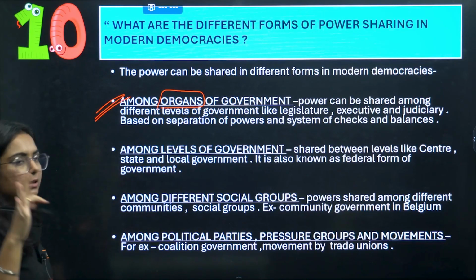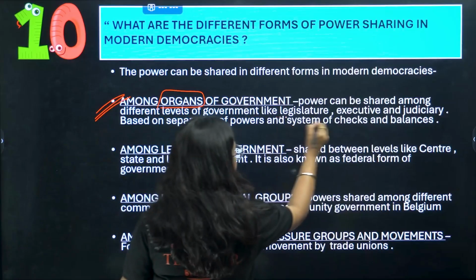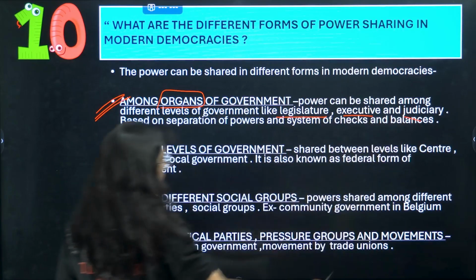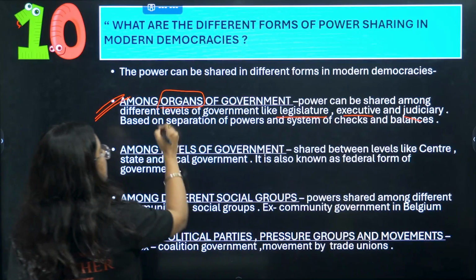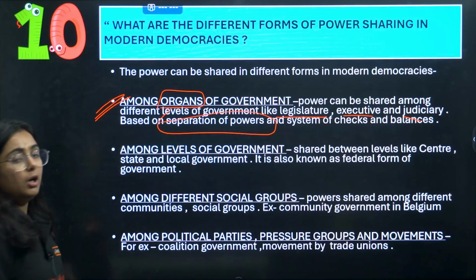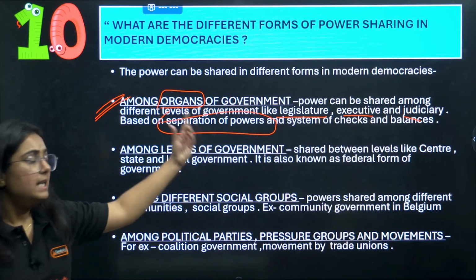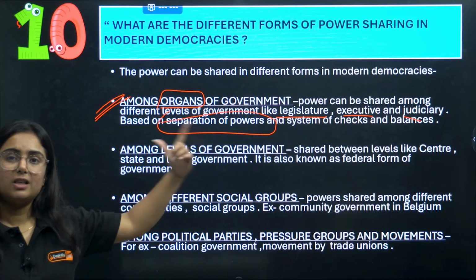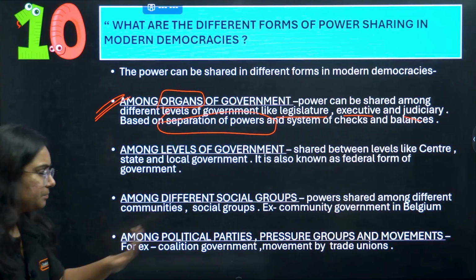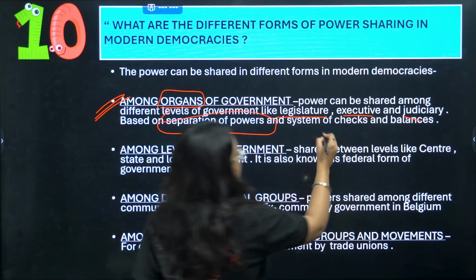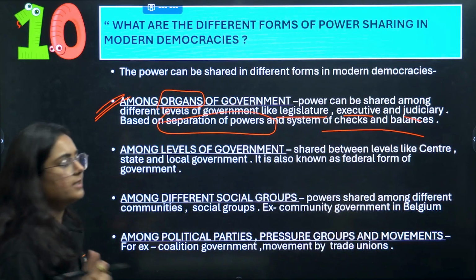We know that there are three organs of government: legislature, executive and judiciary. This type of settlement is based upon separation of powers: the legislature will make the law, the executive will execute it, and the judiciary will uphold it. It is separation of power, and it is based on the system of checks and balances.